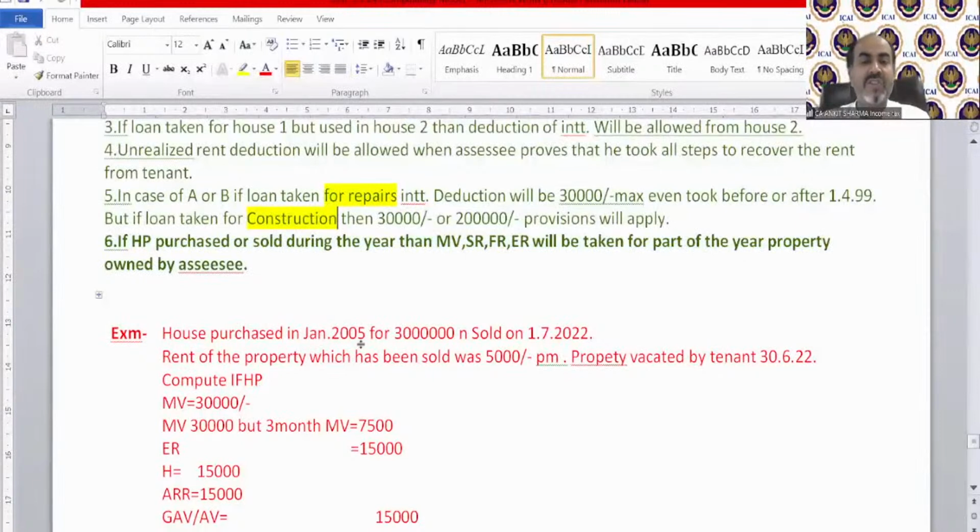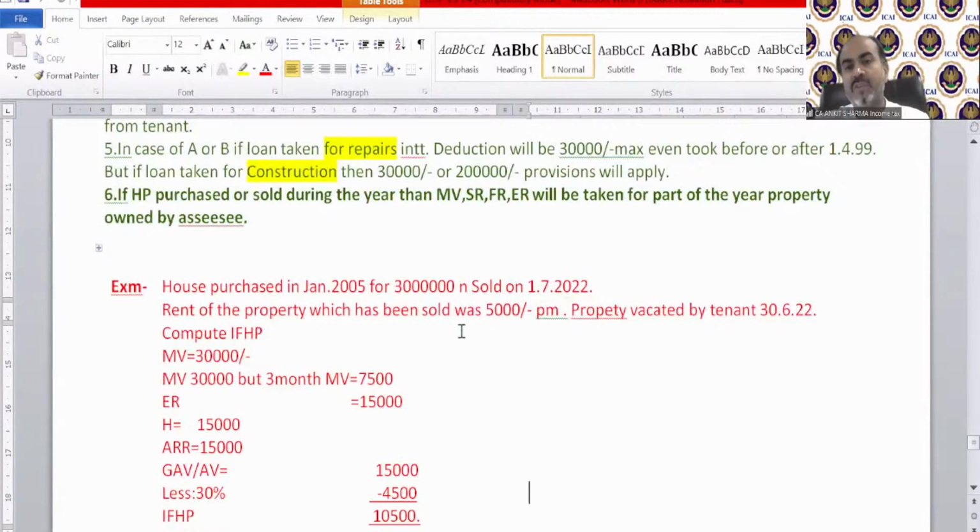For example, house purchased in January 2005 for 30 lakh rupees and sold on 1st July 2022. So now we sold this house in our previous year and we were the owner of that house only for 3 months, April, May and June. And property was let out for 5,000 rupees per month. That means from April, May and June, we technically received 15,000 rupees as rent receipt. Property vacated by the tenant on 30th June and we sold it on 1st of July. Now municipal value given for the full year is 30,000. In all other cases, we take the full 30,000.